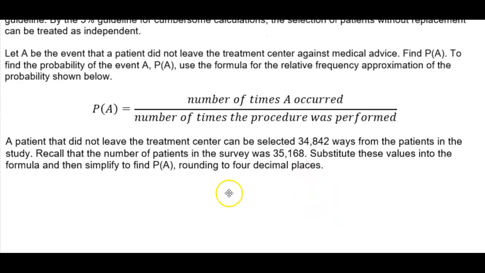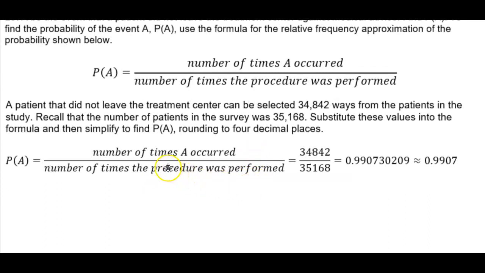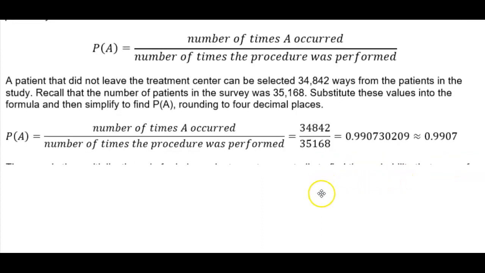So a patient who did not leave the treatment center can be selected 34,842 ways from the patients in the study. Recall that the number of patients in the survey was 35,168. We're going to substitute these values into the formula, simplify the probability of event A, and then round that to 4 decimal places. So the probability of A, which is the number of times A occurred, is 34,842, divided by the number of times the procedure was performed, which is 35,168, and that gives us a decimal equivalent. We're going to round that to 4 decimal places, which gives us 0.9907.